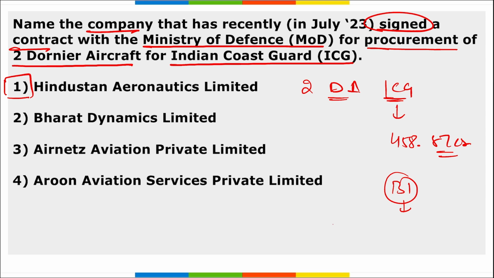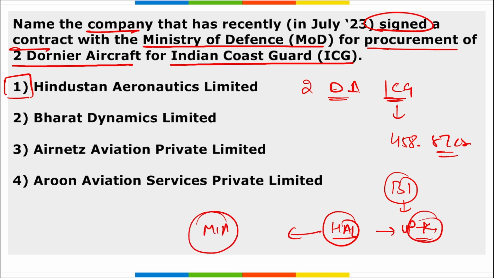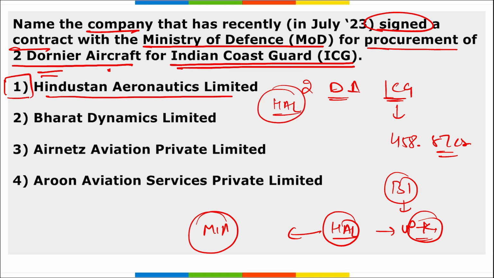Then the Dornier aircraft are being indigenously manufactured by Hindustan Aeronautics Limited in Kanpur, UP, correct? And they are being developed under the Make in India initiative, right? So these 2 Dornier aircraft will be delivered to the Indian Coast Guard, and which company? That is HAL. They have signed this contract with the Ministry of Defence for these 2 Dornier aircraft.